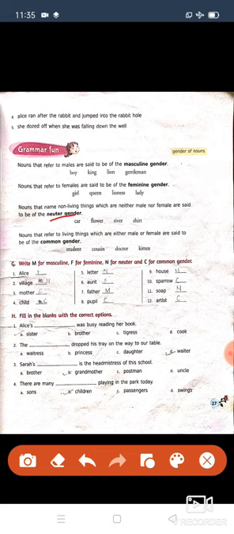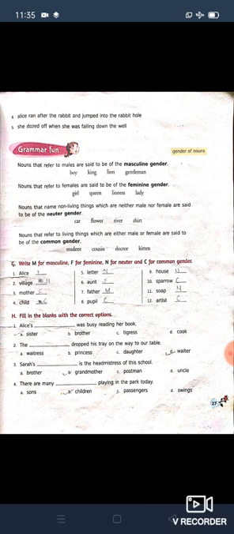Okay, so I hope all of you understood about the differences between genders. Here one exercise has been given related to this. Let us start, children. I have already written, I think. So look at here. First one is what? I will zoom out. Wait.